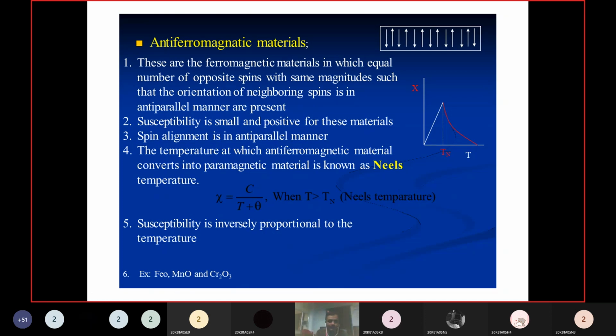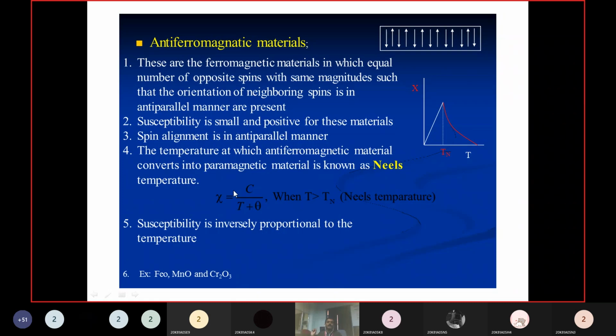Antiferromagnetic materials. The susceptibility of the antiferromagnetic material is small and positive. The spin alignment is in an anti-parallel manner. The temperature at which the antiferromagnetic material converts to a paramagnetic material is known as Neel's temperature.